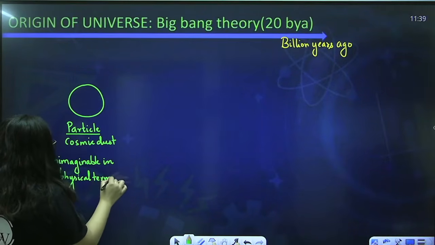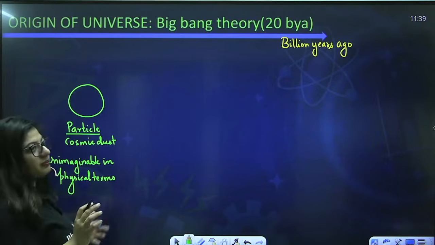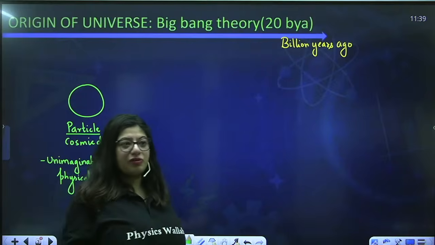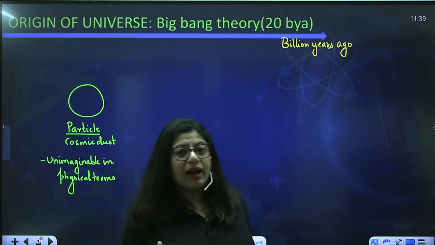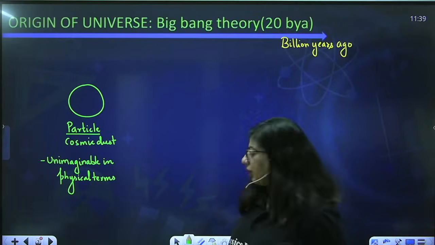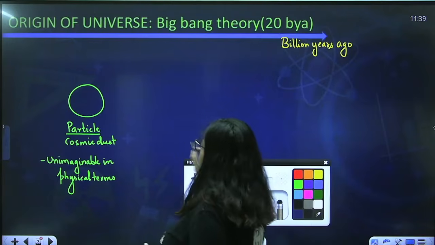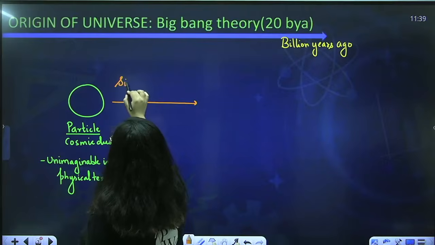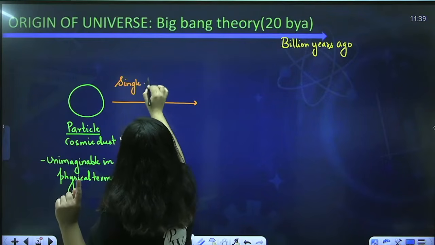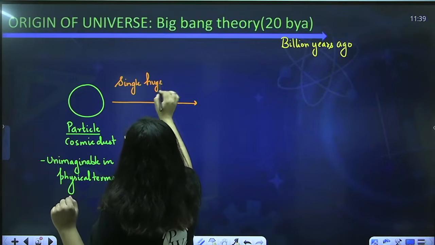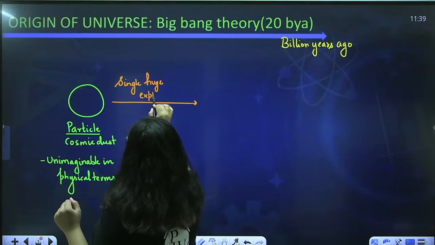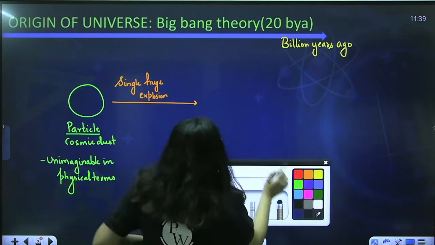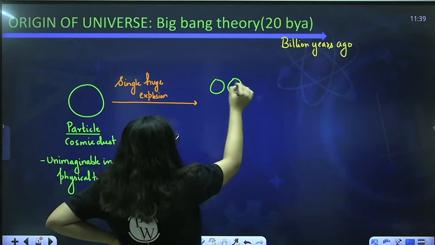That means we don't know what this particle was made up of, but we assume that this particle was present before everything was there, and this was high in energy, right? Then later on, this particle exploded. There was a single huge explosion that occurred, just one but very large explosion, and that explosion leads to segregation of this particle that leads to formation of gaseous clouds.